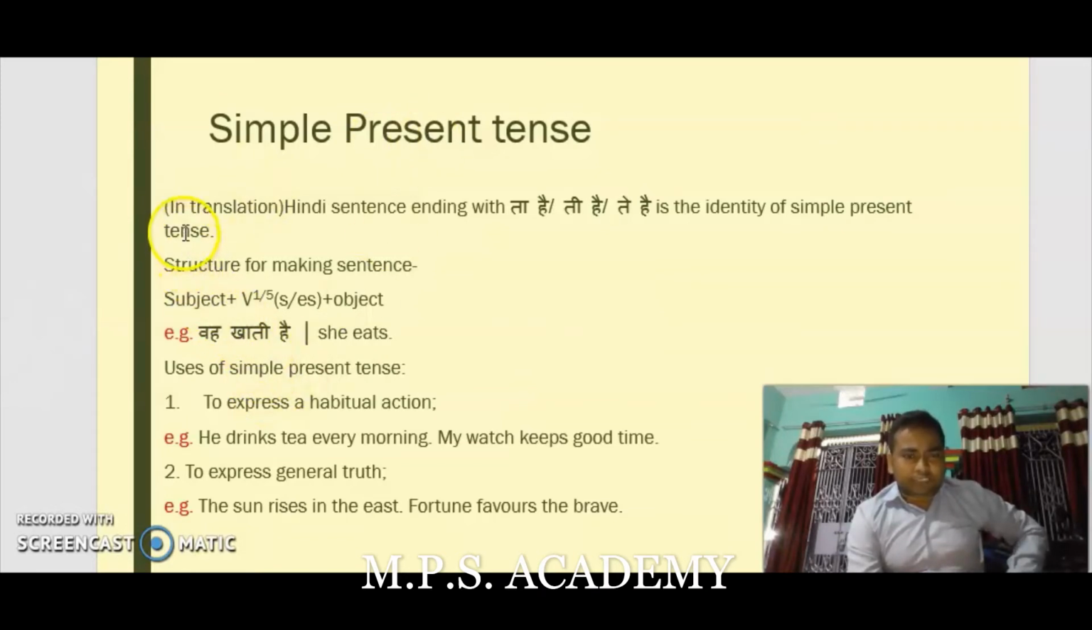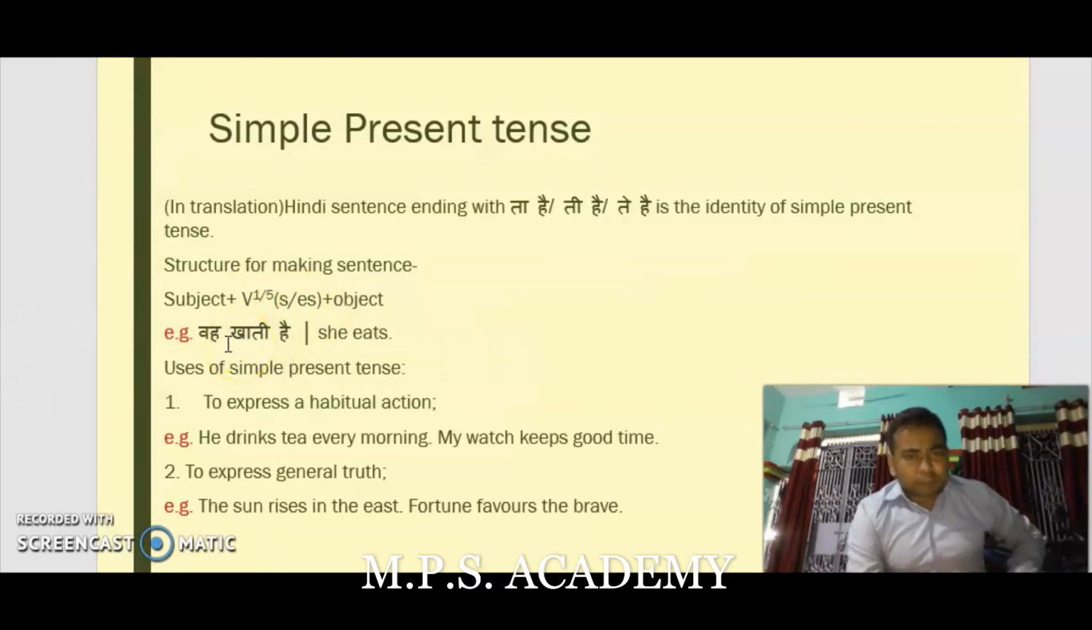While using it in translation, the Hindi sentence ending with ta hai, ti hai, and te hai is the identity of simple present tense. The structure used to translate Hindi into English is subject plus verb 1 or verb 5, which means we are using the base form of the verb or the verb with s or es form, plus object.